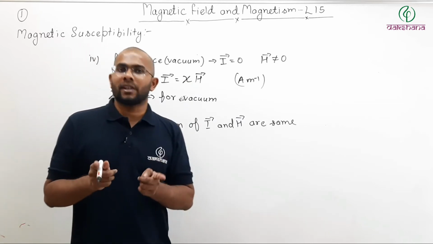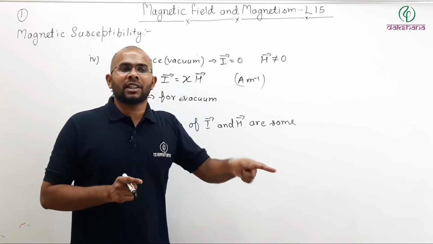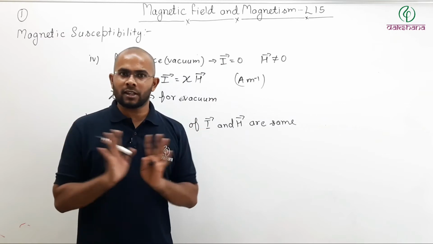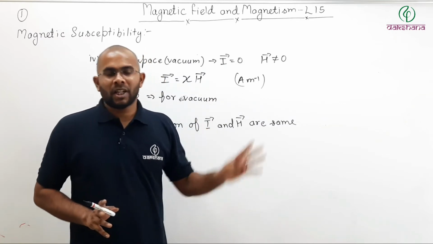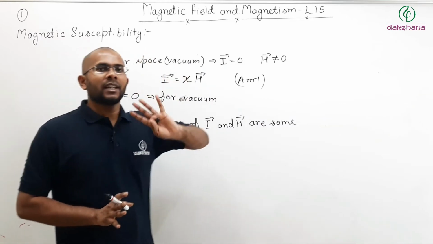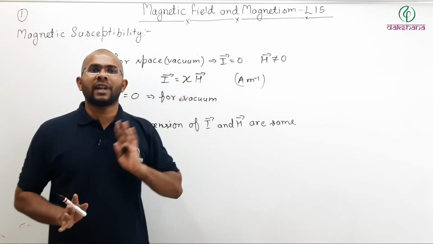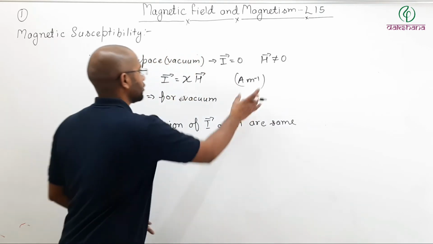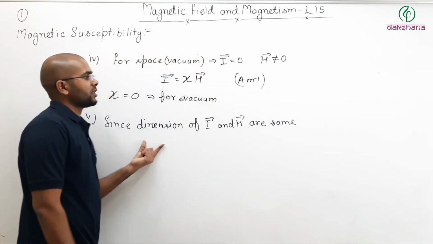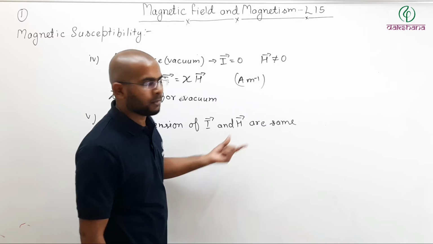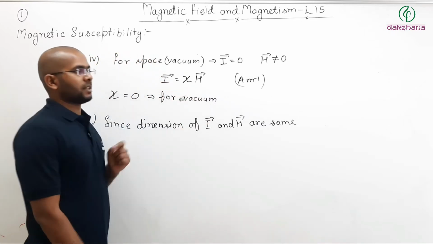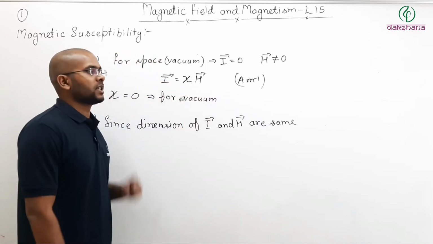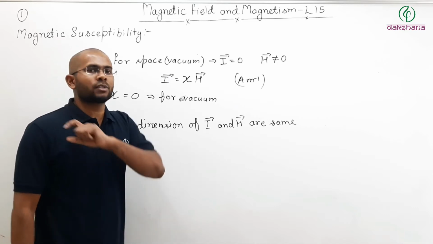They are not the same thing. The magnetization vector and the magnetic intensity vector are different things. But as you have studied earlier, it is possible that two different physical properties have the same dimension. So here the unit is the same. Since the dimensions of I and H vector are the same, what should be the dimension of susceptibility? The dimension of susceptibility should be 0. There should be no dimension.